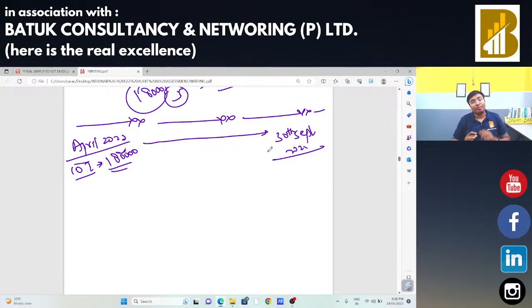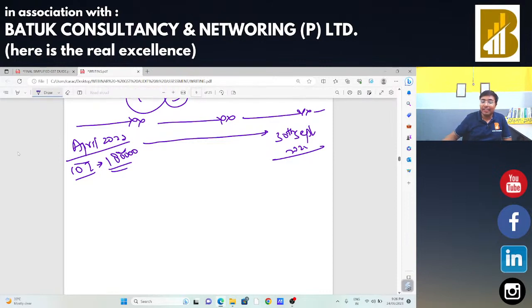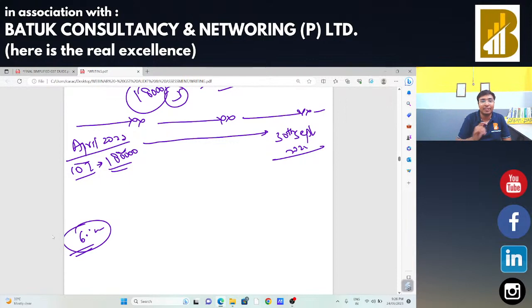In that case, now I am not eligible to claim the full input tax credit. Under GST, the life of that capital goods is 60 months. So we are going to divide the particular input tax credit by 60 months.